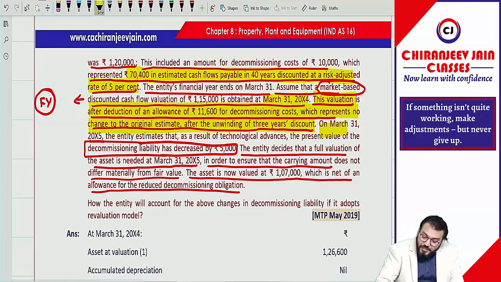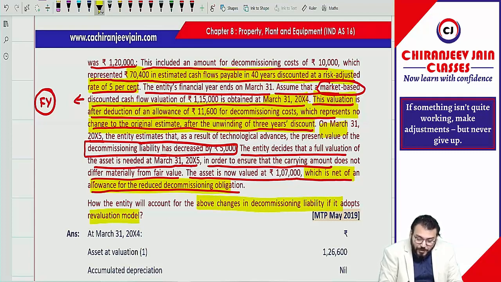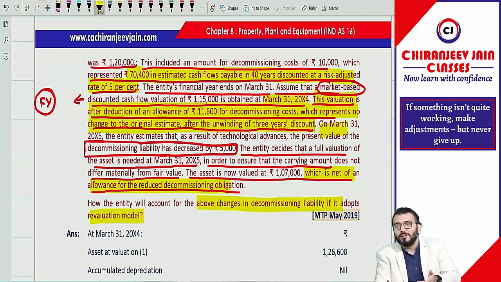So you need to understand this also. What is the meaning of this? Correct? How will the entity account for the above changes in decommissioning liability, if they adopt the revaluation model? Of course, they have adopted the revaluation model. Even though they have not stated it, you will assume they have adopted the revaluation model because they have given the information of fair value.